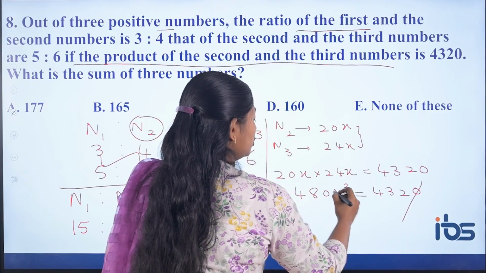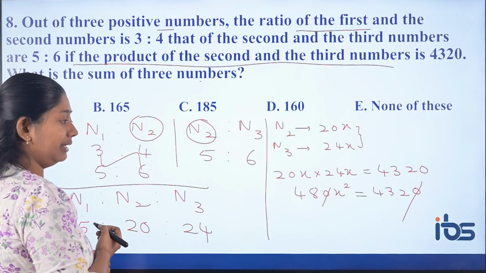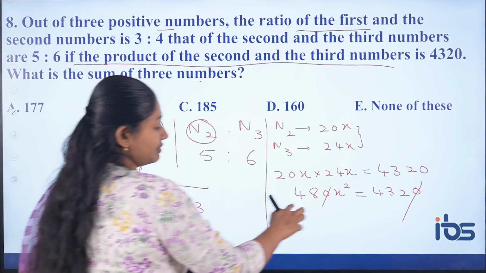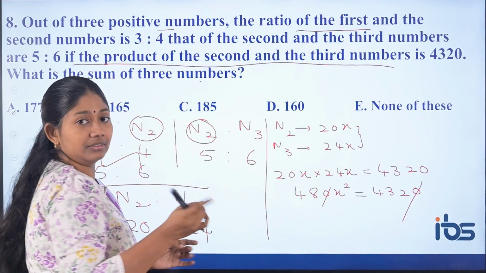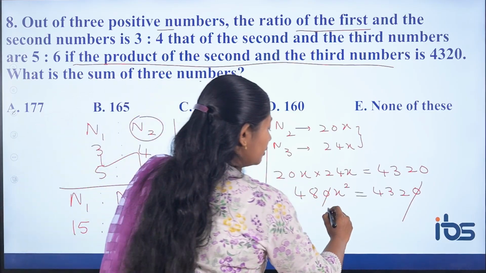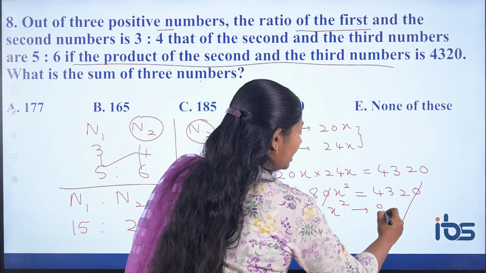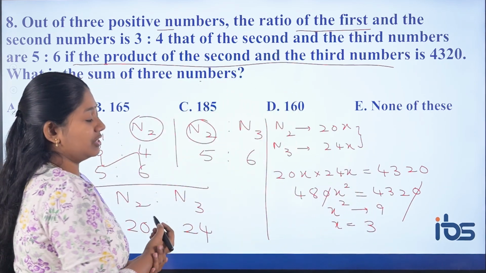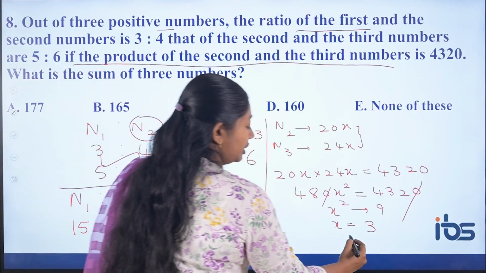The 0 and 0 will get cancelled. 48 into 9 times. 48 into 9 you have 72, then 36 plus 1. So x square value is 9. So x equals root over 9, which is 3. X square is 9 means the x value you have got is 3.